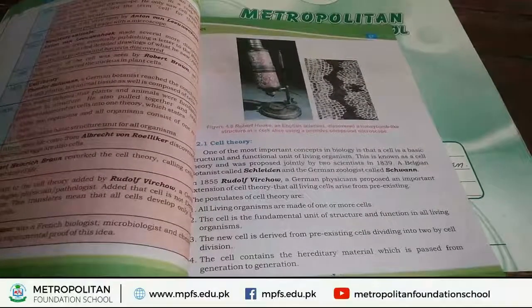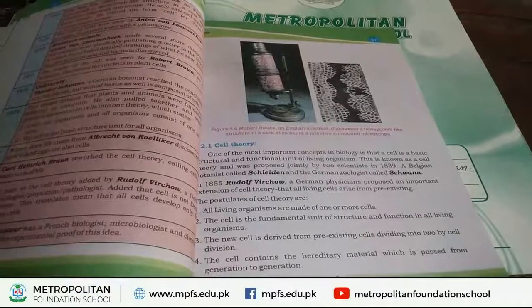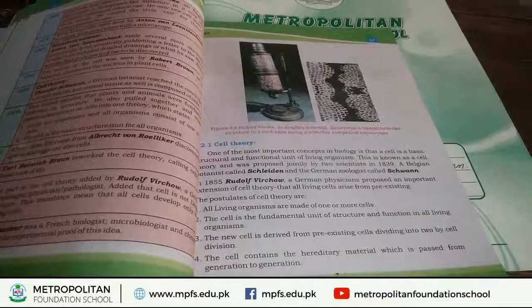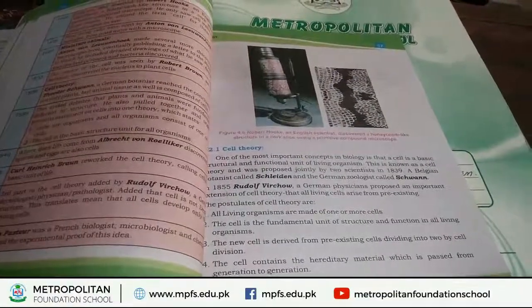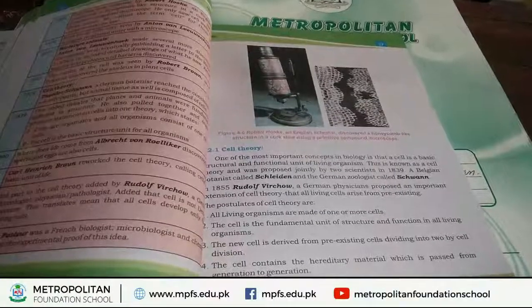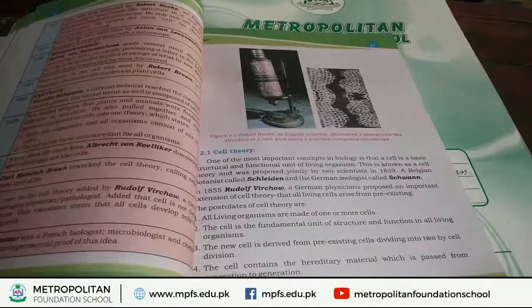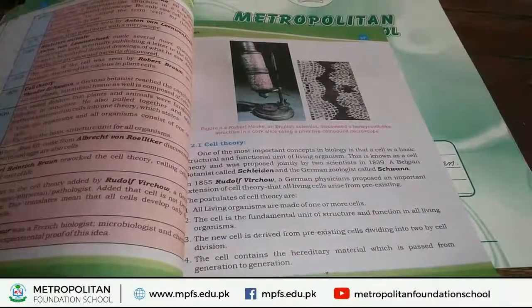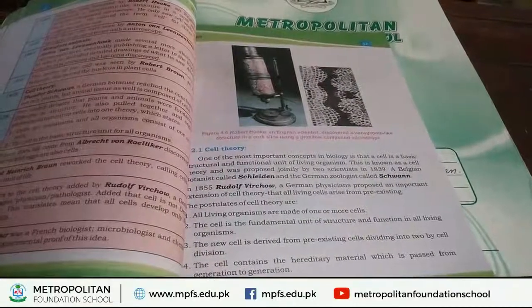I hope students you understand that Schleiden was a botanist because he studied plants, and Schwann was a German zoologist and he studied animals. By the combined effort of these two scientists, they proposed a theory in 1839, which is called cell theory.